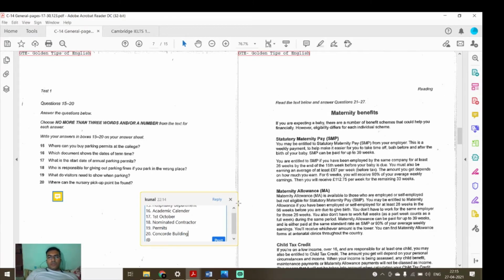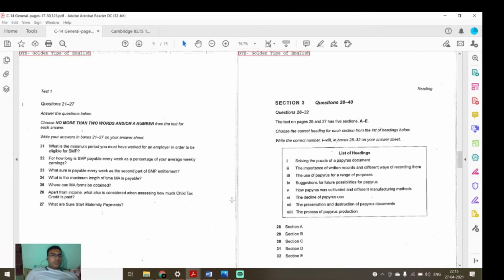Now we need to go for questions 21 to 27. Here, what is the question? Choose no more than two words or a number from the text for each answer. Write your answer in boxes 21 to 27 on your answer sheet. Similar questions, but the difficulty level will be a little bit higher. So what we will do, we'll read the question first.